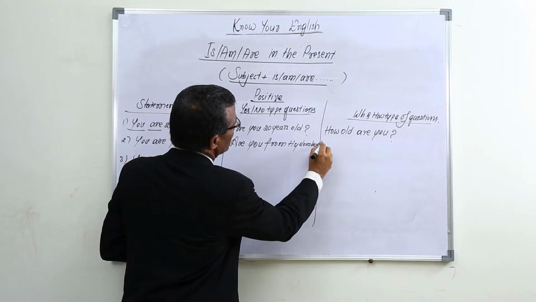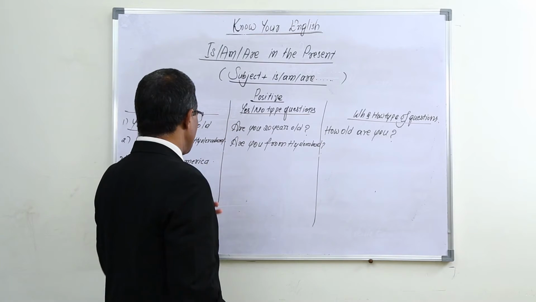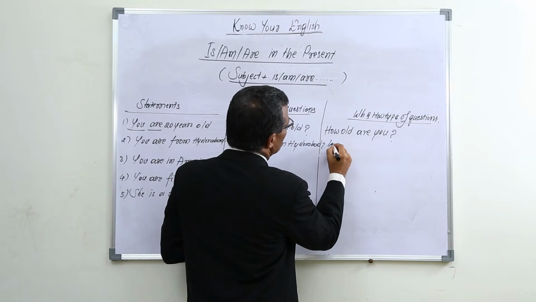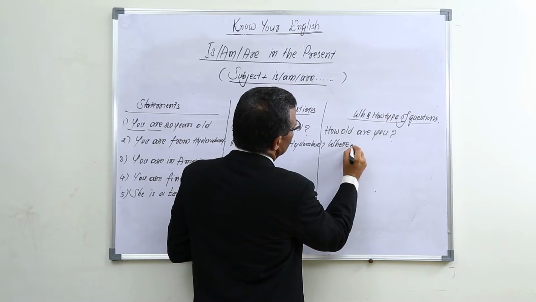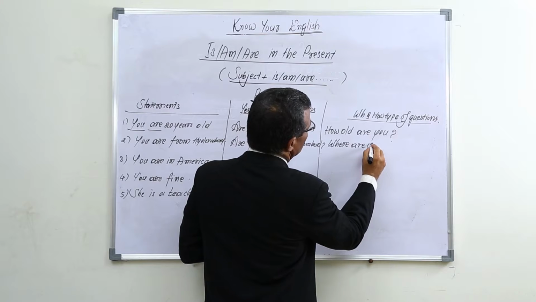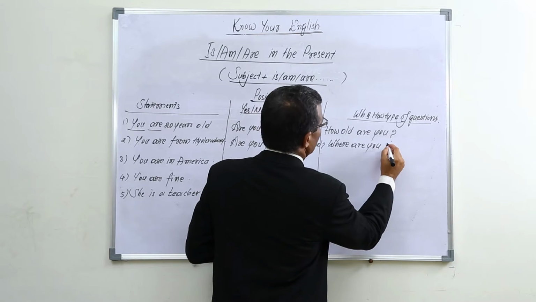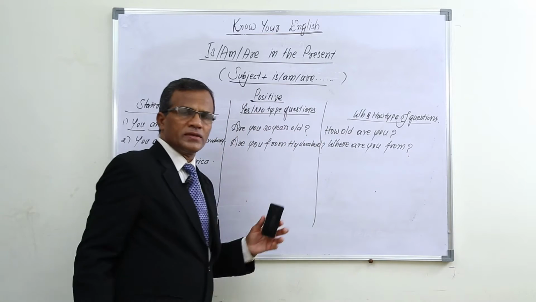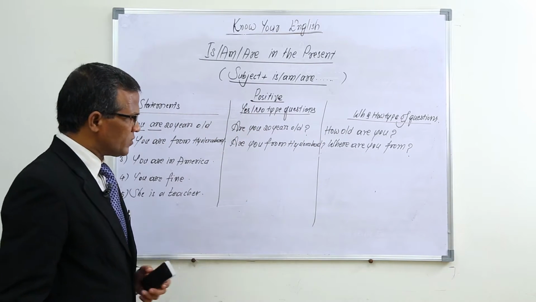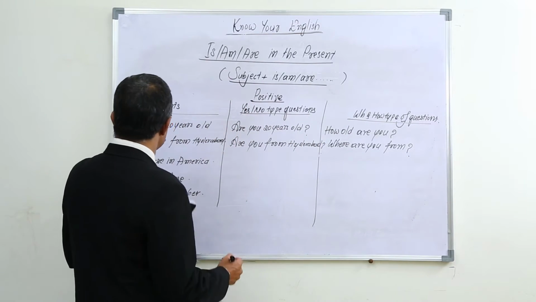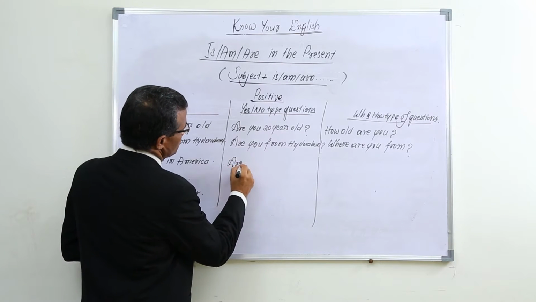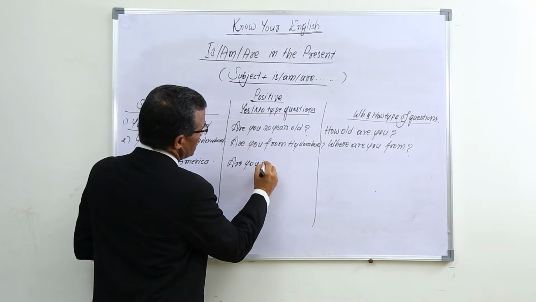is a question. And a WH question, you can find "where are you". Before this, "are you", if you use "where", "where are you from?" It's a wonderful question which we use in our day-to-day life. In the same way, "you are in America", for example. "Are you in America?"